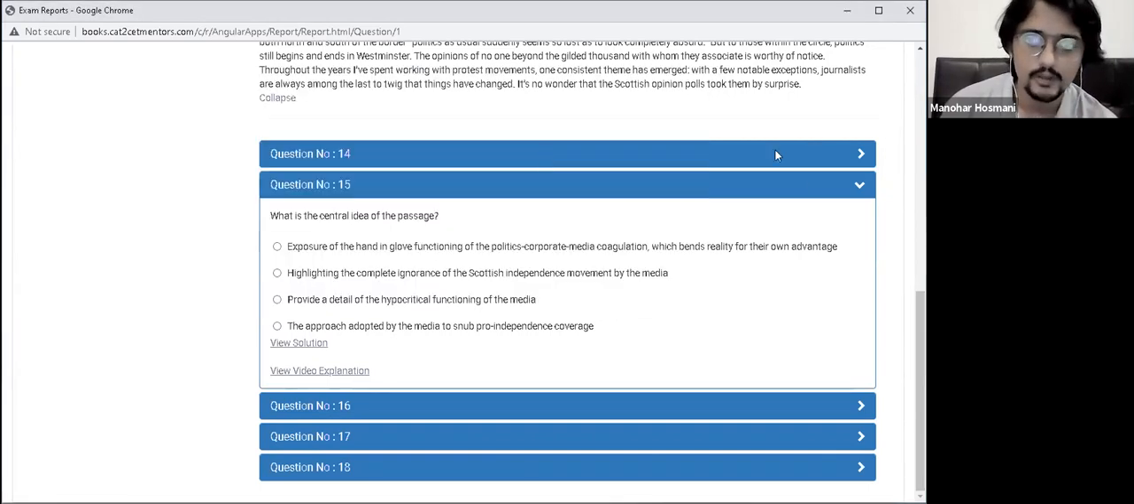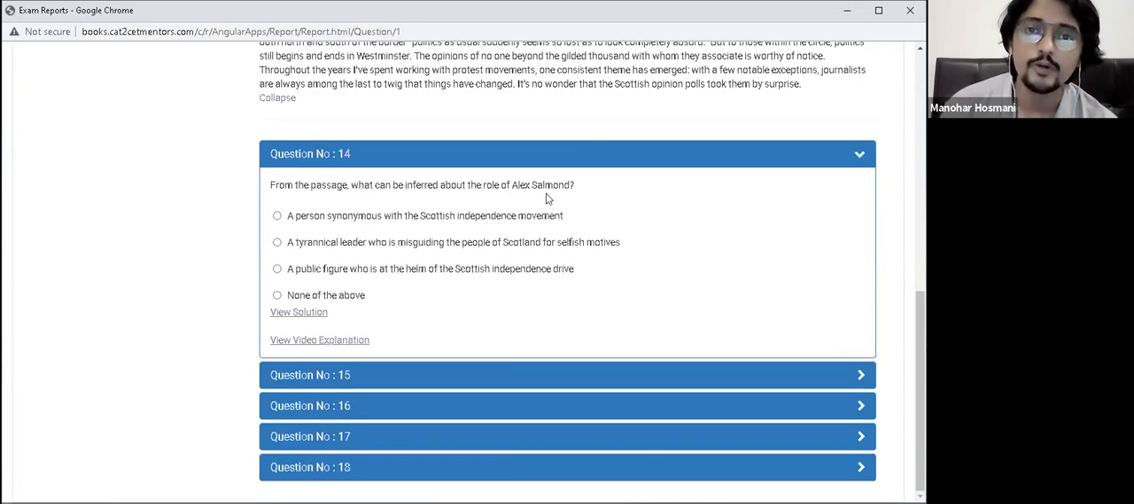Now look at 14. From the passage, what can be inferred about the role of Alex Salmond? To infer the role of Alex Salmond, I need to get an understanding as to what the passage is telling me about his role. Okay, it could be none of the above. For none of the above, I need to know if these are definitely going to be eliminated. That needs me to do work. The scope increases. I need to have a broader understanding of the passage. It's not reducing the scope to some 2-3 lines, finite lines.